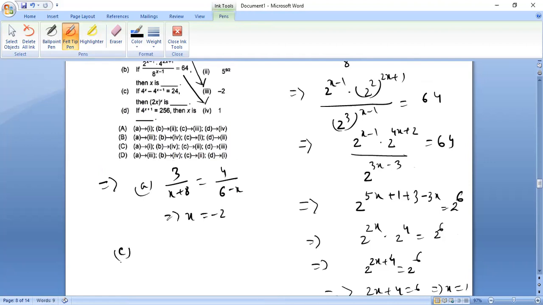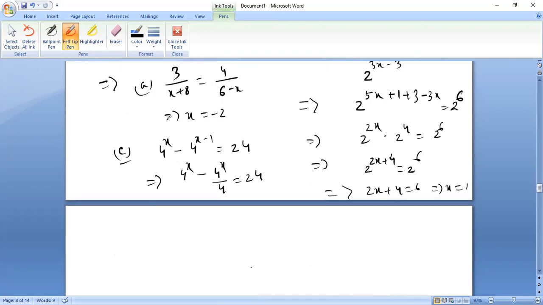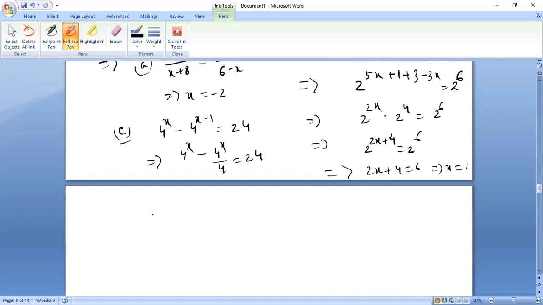Let us do C. So 4 to the power x minus 4 to the power x minus 1 becomes 24. So 4 to the power x minus 4 to the power x minus 1, you can write as 4 to the power x by 4 is equals to 24, right? So 4 to the power x can be taken common, 1 minus 1 upon 4.